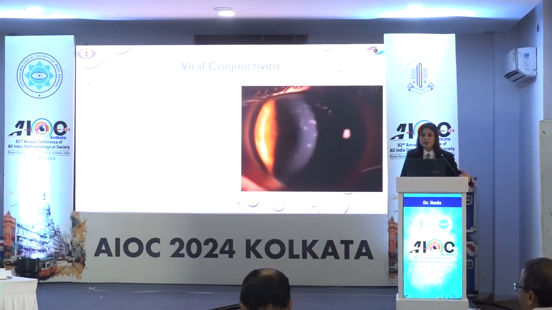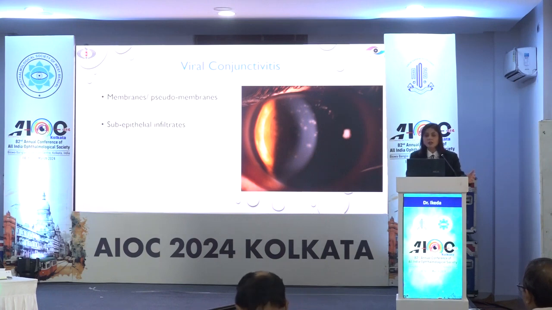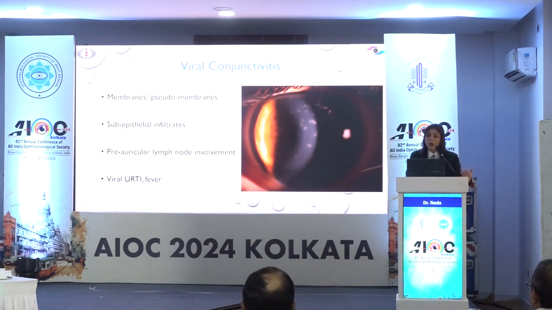Now, usually viral conjunctivitis does not present with blurriness of vision or any visual symptoms, but there can be subepithelial infiltrates, which are an antigen-antibody reaction, and which could cause glare or blurred vision in these patients as well. If we are confused about what the differential is, whether it is SPKs or a case of allergy causing these reactions, we could also palpate for preauricular lymph node involvement, and these patients might have an associated viral upper respiratory tract infection as well as fever.